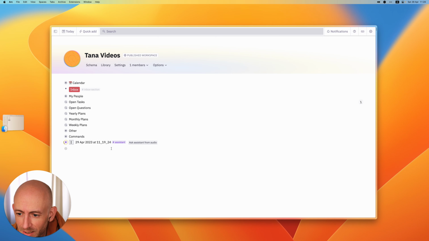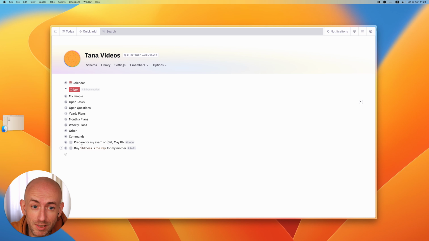So what you can see here is that it's first transcribing it, then it is converting it, and now you can see that it prepared my exam on the correct date, and it even tagged the book The Stillness is the Key for my mother. It also tagged them as to-dos. So as you can imagine, this is a really cool feature because you can easily dump stuff in your inbox and then from there get structured information.